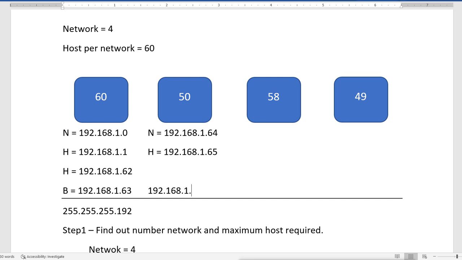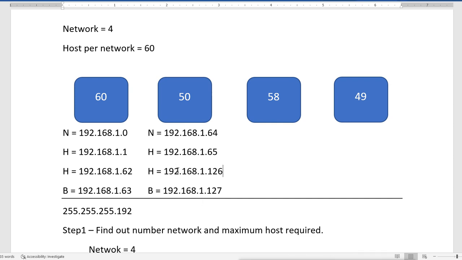We add another 64 to this 64. After 64 we add 64 more, so it will go up to 128. Now because we are starting from 64, we will write 127 here. This will be the broadcast address for this subnet. So the valid addresses are from 192.168.1.65 to 192.168.1.126.